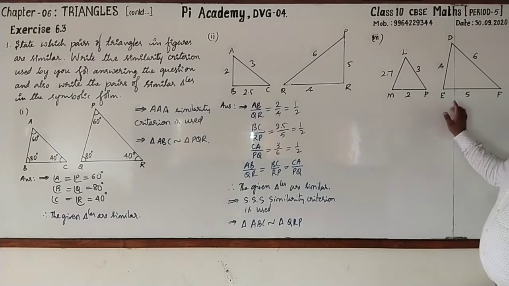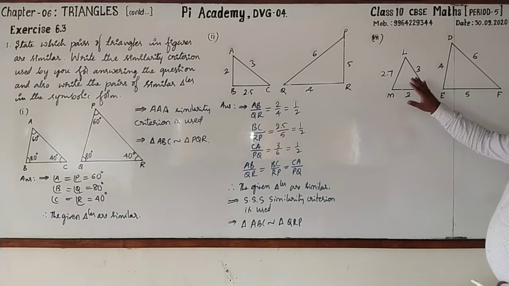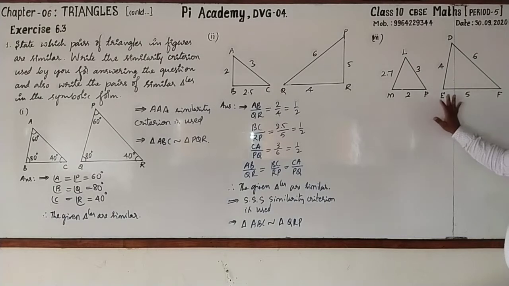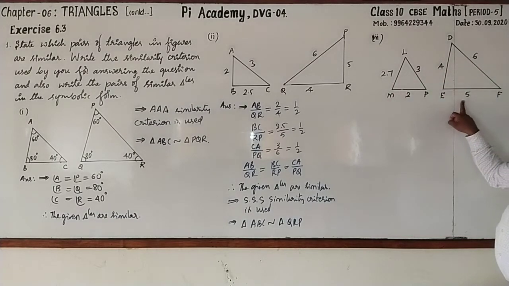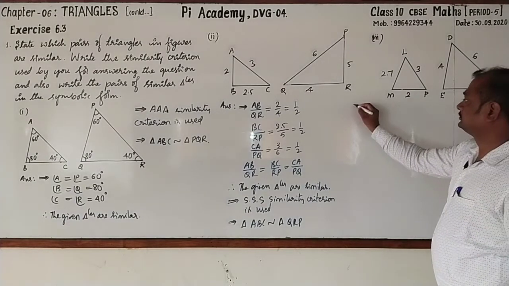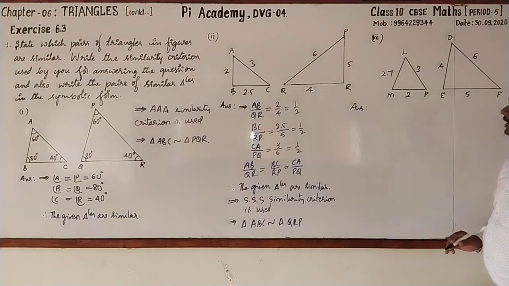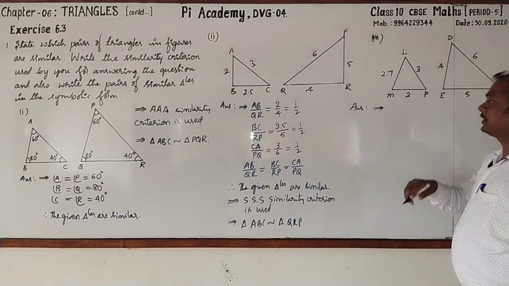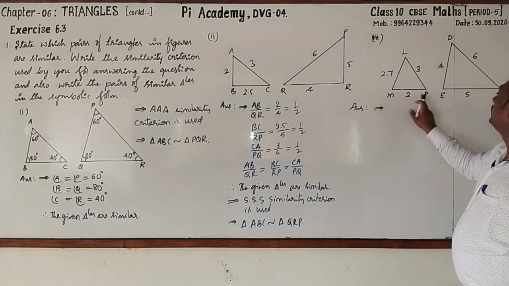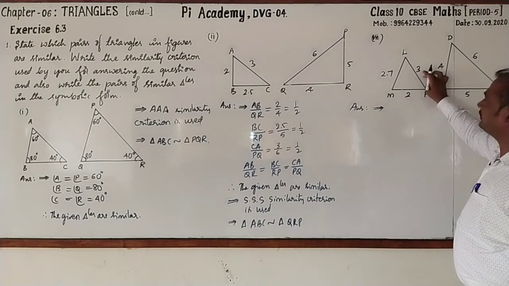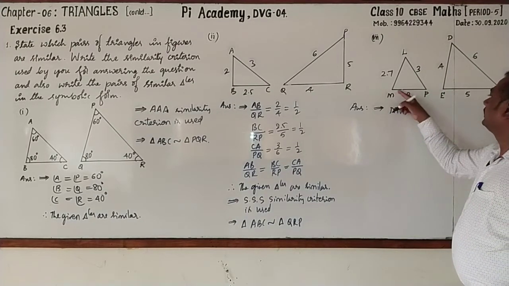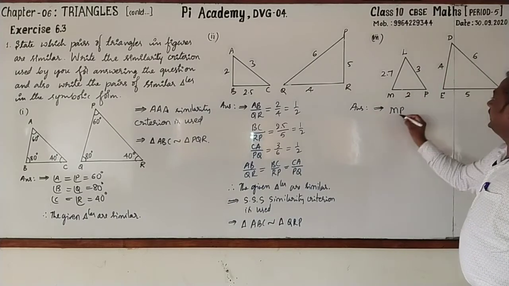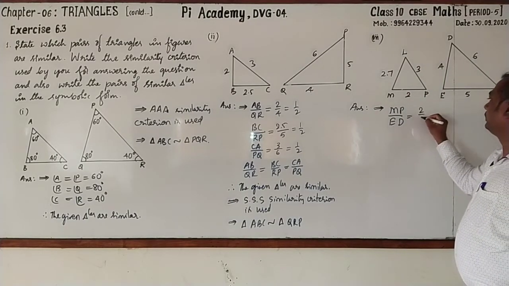Students, please go through the third pair of triangles and observe the measurement. Here, you can see that they have given the sides of both the triangles. Here 2 is there, here 4. 3 is there, 6. Right? 2.7 and 5. Let us go for finding the ratio, then we can decide whether they are similar. Look here. First one, here 2, then 3, then here 4, then 6. So MP by ED, 2 by 4 is 1 by 2.